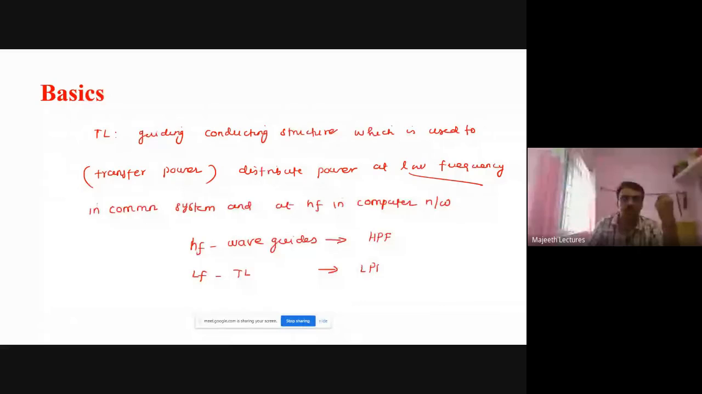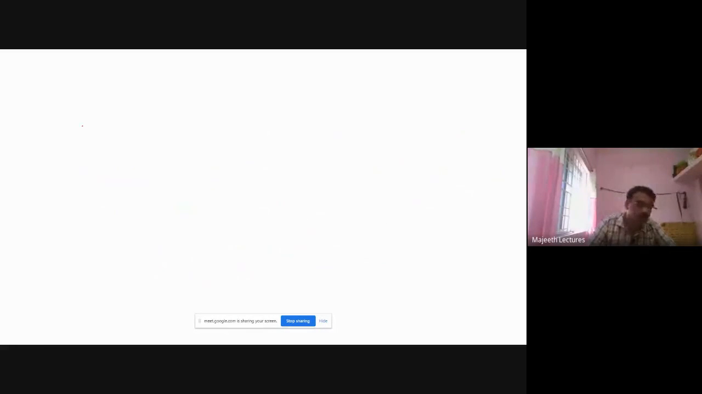This question they have asked many times in the TRB exam. Because a waveguide can be used only for high frequency, and a transmission line can be used at low frequency. So that's why a waveguide acts as a high pass filter and a transmission line acts as a low pass filter. This is a very important point we must know. Then we go and learn some other thing. So what is the general diagram of a transmission line? It will be like this.